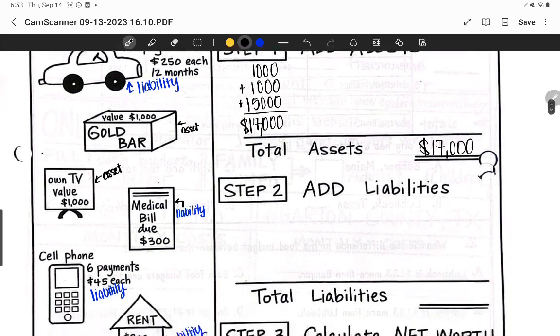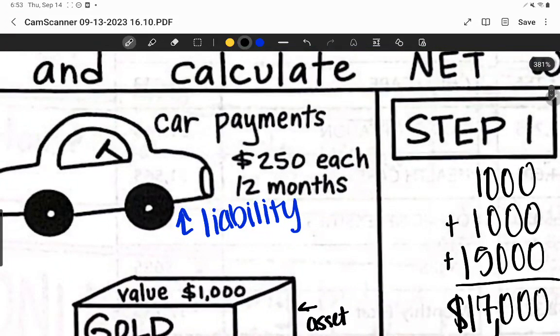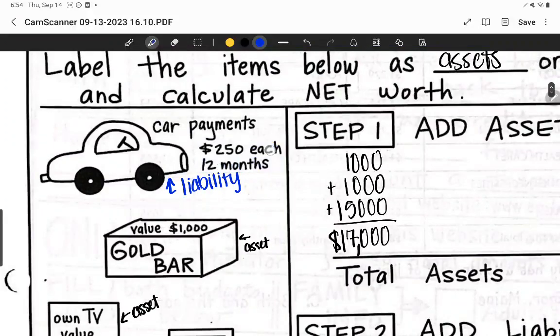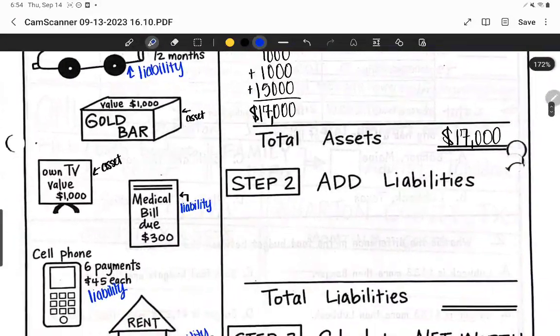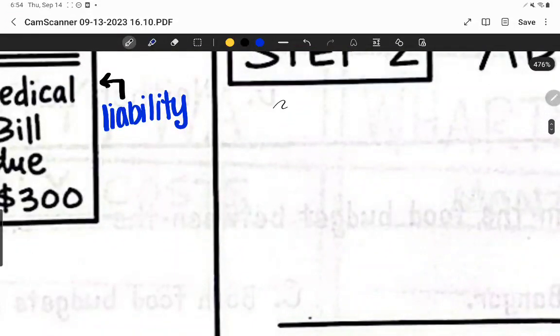Okay, now we're going to add together our liabilities. So we'll start by looking at our car payment. Now, your first instinct might be to just write down $250. But the reason why you can't do that is it says that you are paying this off over the course of 12 months. So every month you are paying $250. So that means that we have to multiply 250 times 12 so that we can see exactly how much we owe. So we're going to do 250 times 12.